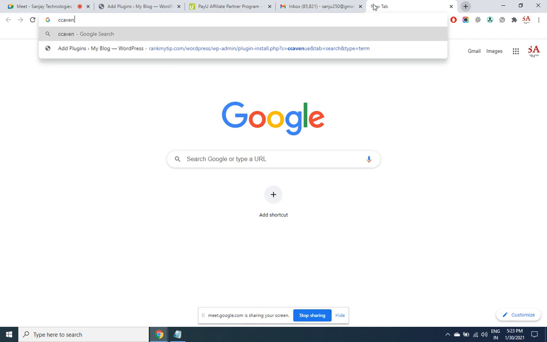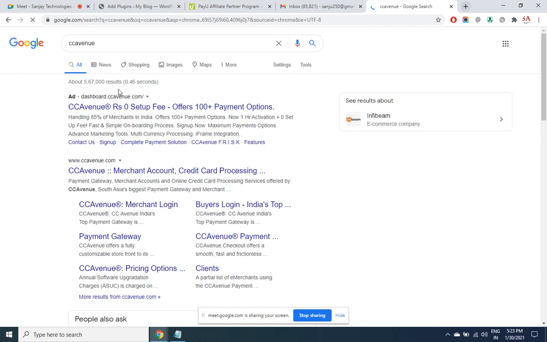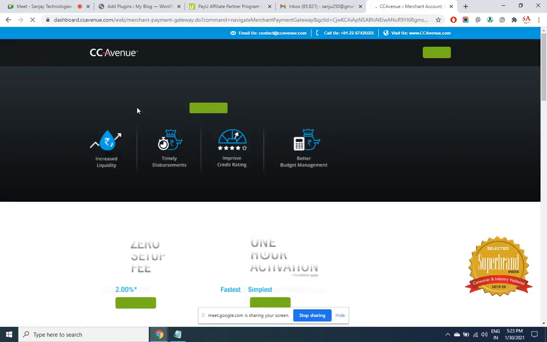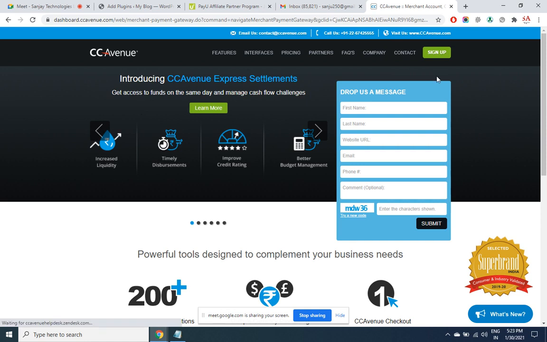CC Avenue is a little expensive. I would not recommend this. Now it is zero setup fee. Before, they were charging 25,000, plus the transaction charges are very high.